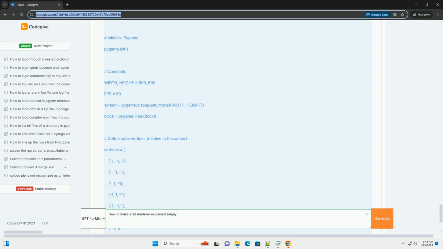Step 3. Implementing the projection. We will need a function to project 3D points onto a 2D plane. Step 4. Rotating the cube. We need to apply rotation to the cube. Here's how to do it with rotation matrices.